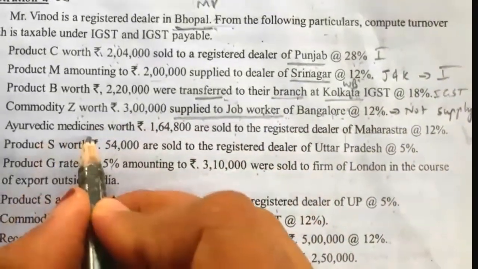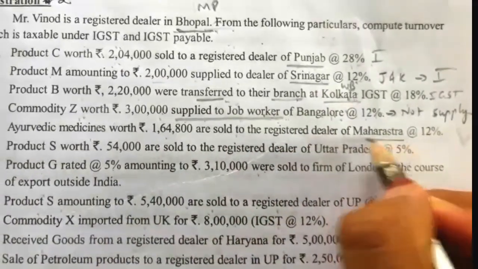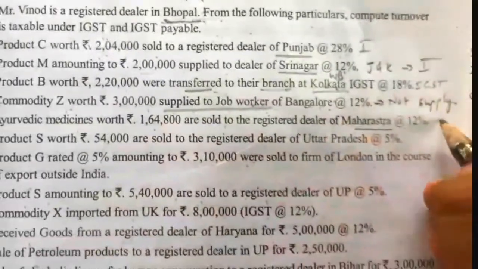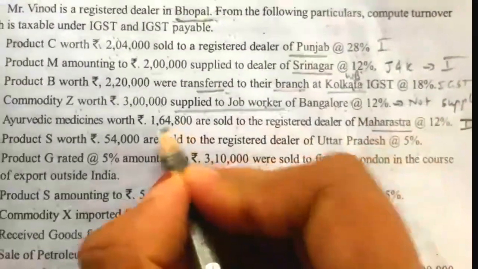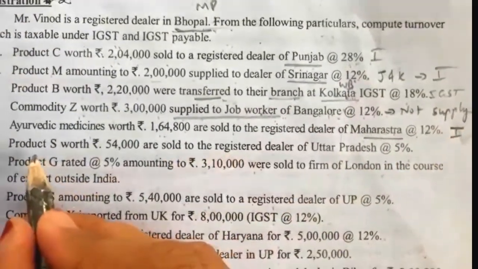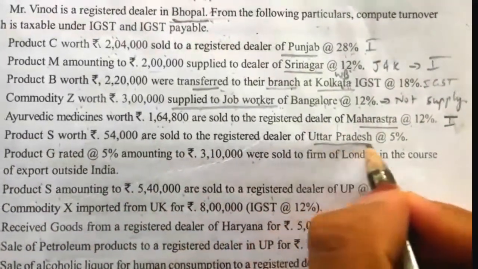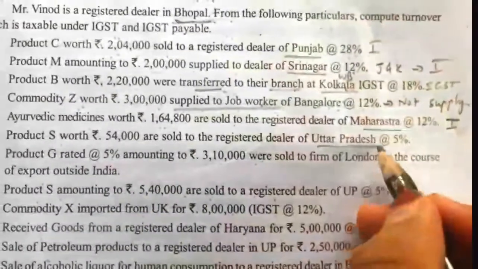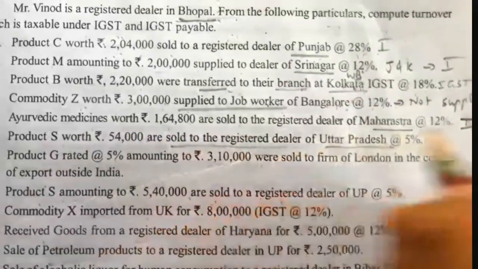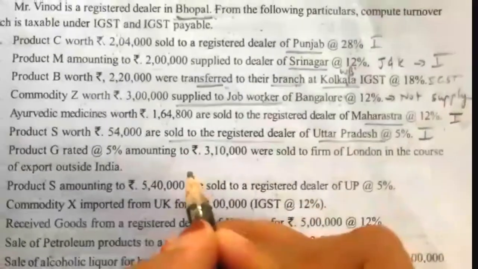Next, Ayurvedic medicines worth rupees 1,64,800 are sold to a registered dealer of Maharashtra. Bhopal and Maharashtra, two different states, IGST will be levied. So 1,64,800 into 12% will be the tax. Next, product S worth rupees 54,000 are sold to a registered dealer of Uttar Pradesh, UP. Madhya Pradesh and Uttar Pradesh are two different states. Sold to a registered dealer is also taxable. So 54,000 into 5% under IGST we have to take.